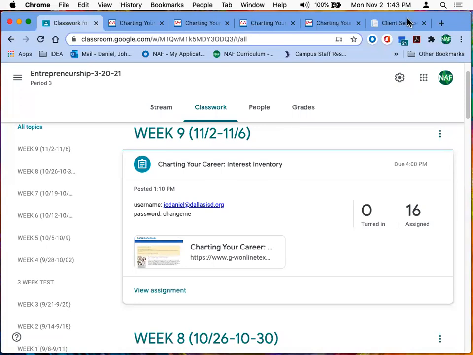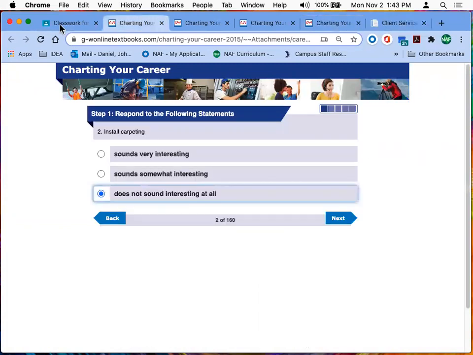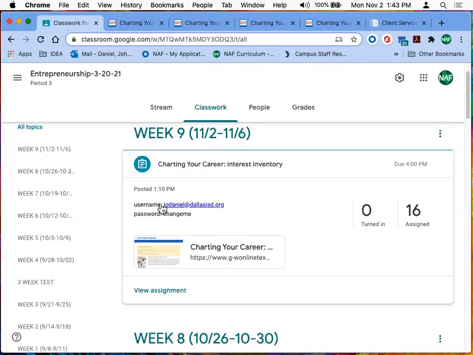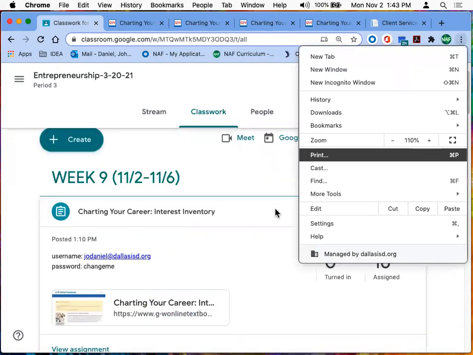What's the username again? So the username is right here. It's my email address right there, joedaniel@dallasisd.org. That's the username. Okay. And the password is change me, no capitals, just change me, no spaces in between. Change me. All right.